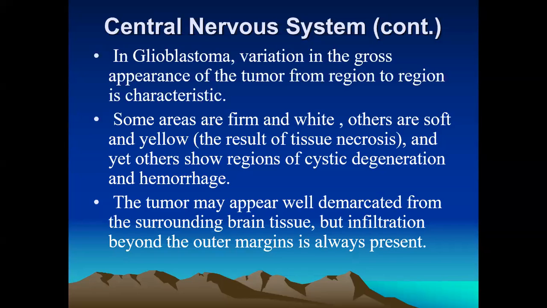Some areas are firm and whitish in color, others are soft, and some are yellow in appearance. These are the gross differences that result from these tumors.